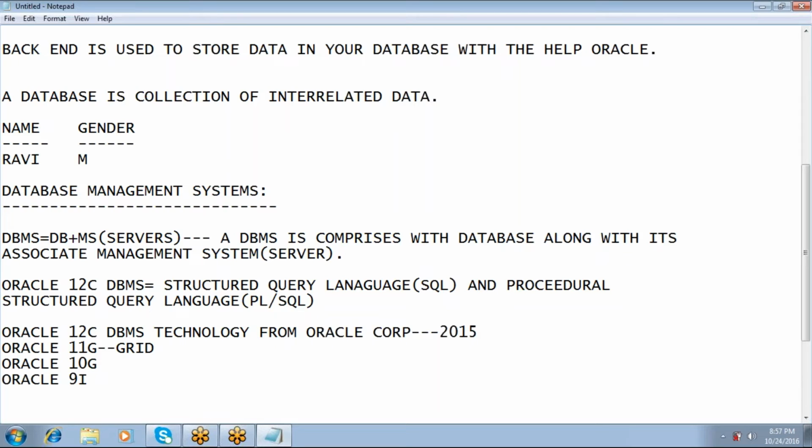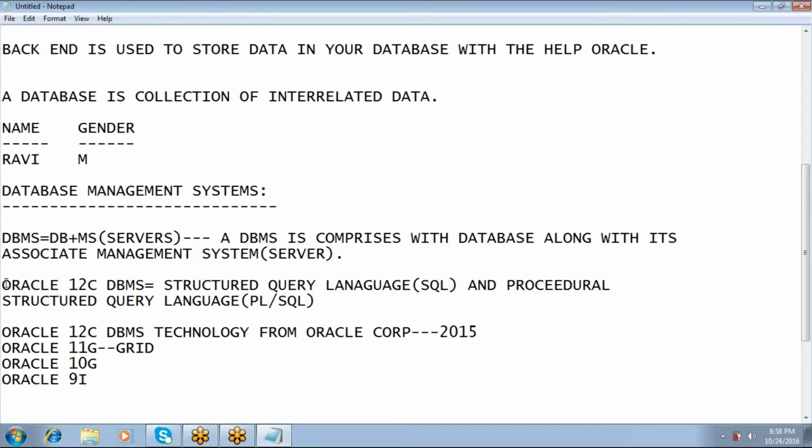Are you able to follow me? Yes. So a database management system comprises two components, DB plus MS. In my Oracle there is a database as well as a server. Then Oracle 12c has two components.